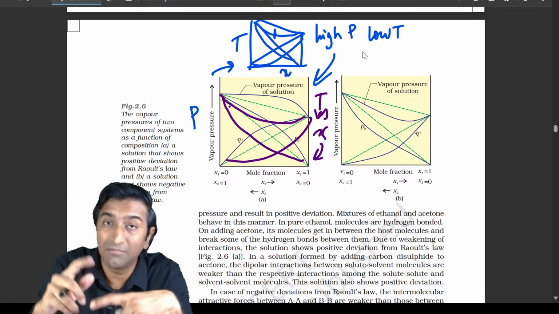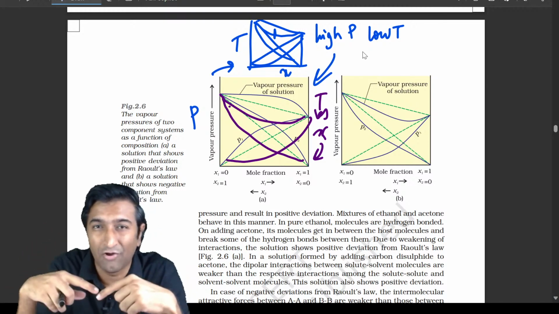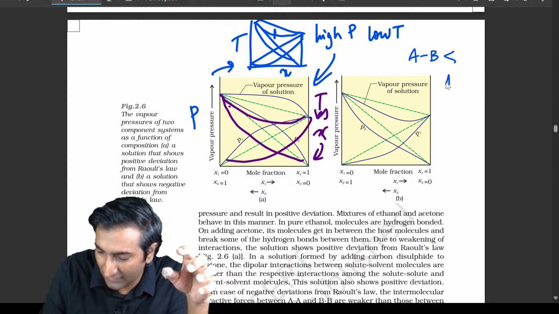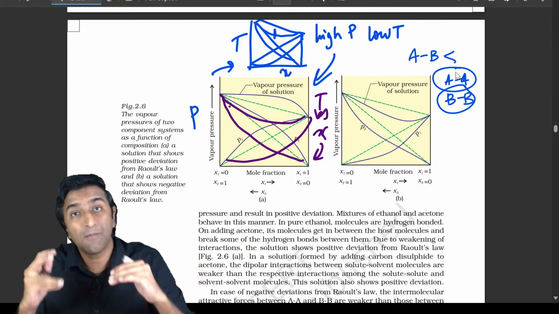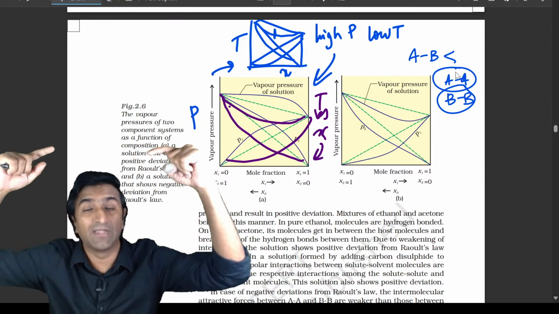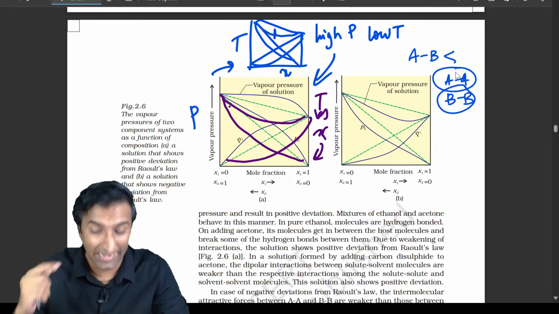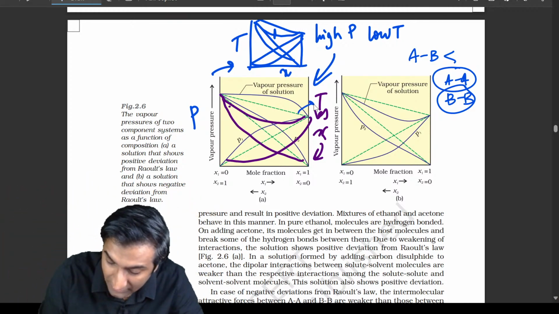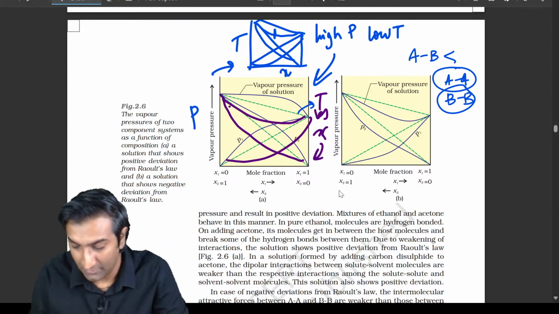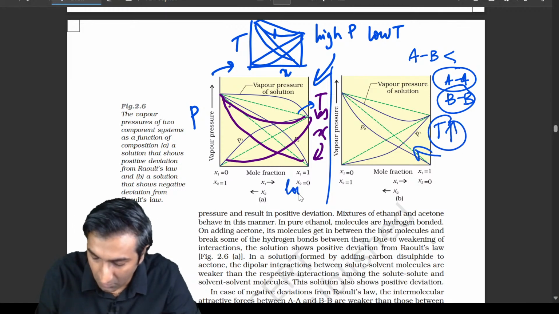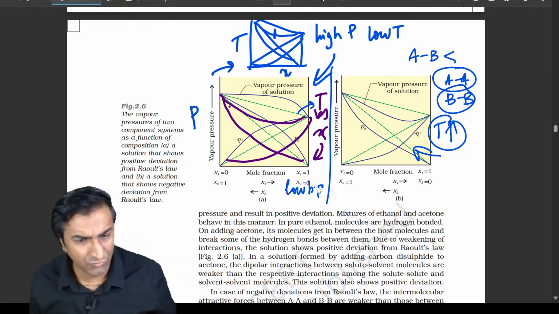But positive deviation मतलब कि the temperature is falling, the interactions between AB are lower than interactions between AA and BB. कैसे मैं confidently बोल सकता हूं? Because इसका pressure बढ़ गया, pressure is more than expected. So the temperature at which it boils is going to be lower than expected. They are opposite ideas. तो ये purple line is temperature and the blue stuff is pressure. उल्टा है यहाँ पे, when you have what you have here, this is going to be a high boiling point mixture, this is going to be a low boiling point mixture. Any doubts so far? Are we good?